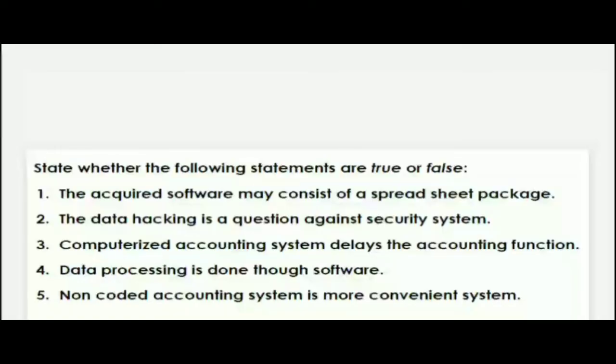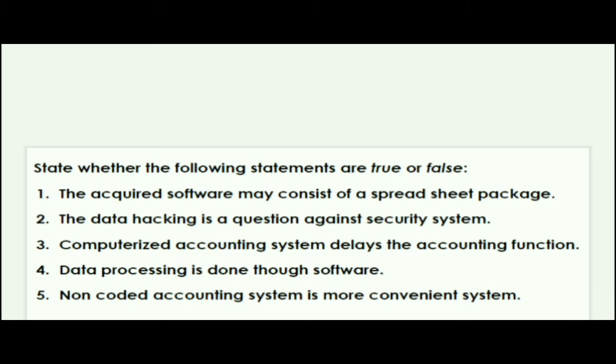Now next question is true and false type. First, the acquired software may consist of a separate set package. So yes, it can consist of a separate set package. So answer is true. Next is, data hacking is a question against security system. Yeah, that's true. Next question is, computerized accounting system delays the accounting function.